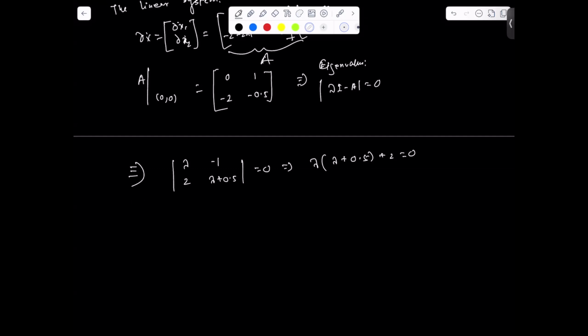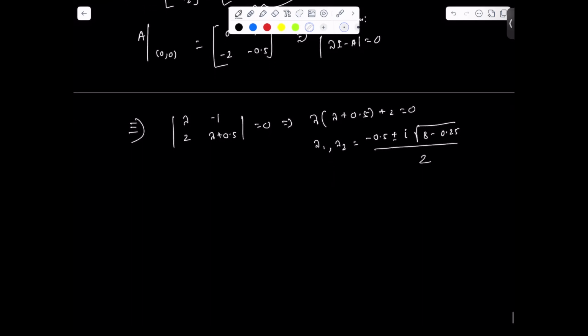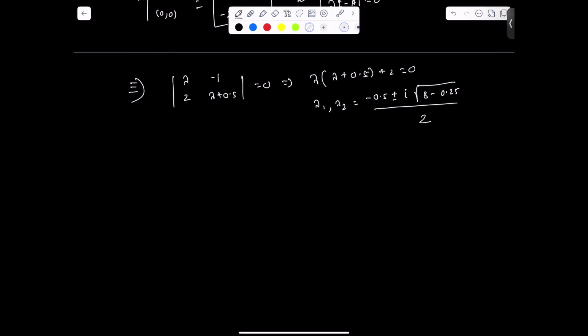And from this, lambda 1 and lambda 2 are obtained to be minus 0.5 plus or minus j square root of 0.25 minus 8, divided by 2, right? So if you notice carefully, the eigenvalues are complex conjugate terms.